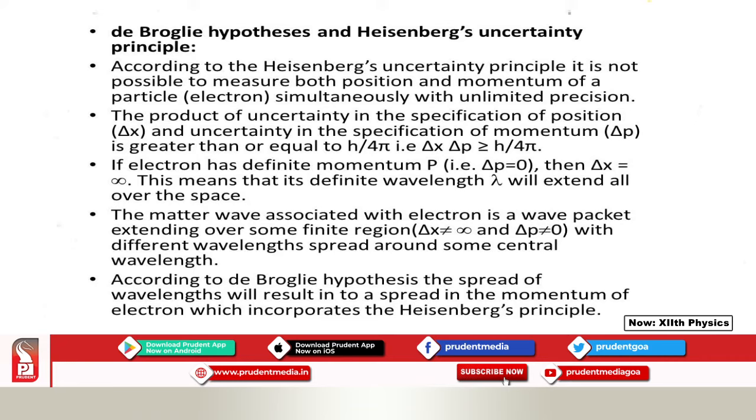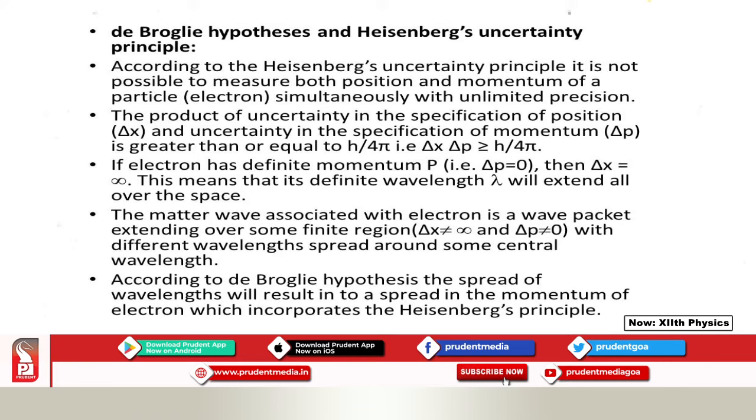So, there will always be uncertainty in the position and momentum, and according to Heisenberg principle, if delta x is the uncertainty in position and delta p is the uncertainty in momentum, then this product is greater than or equal to h by 4 pi.